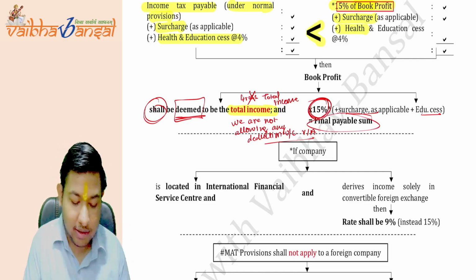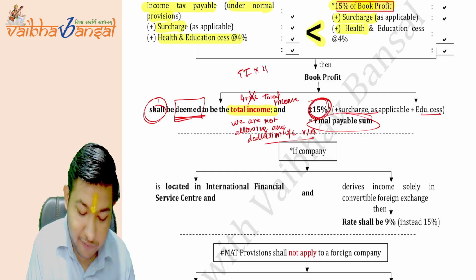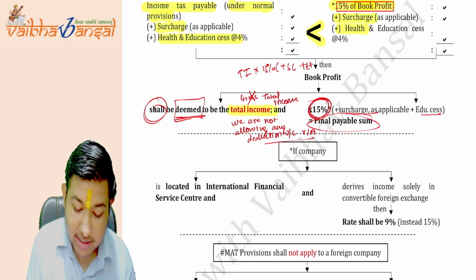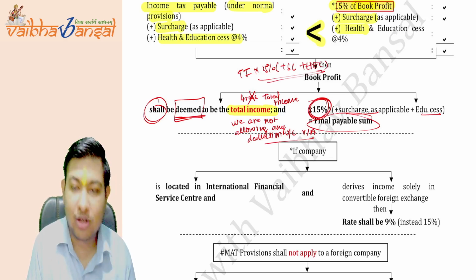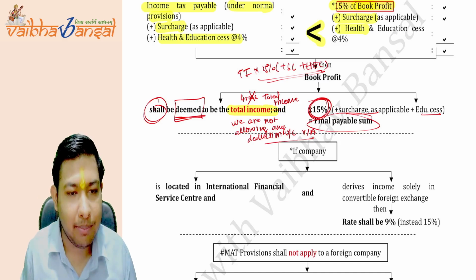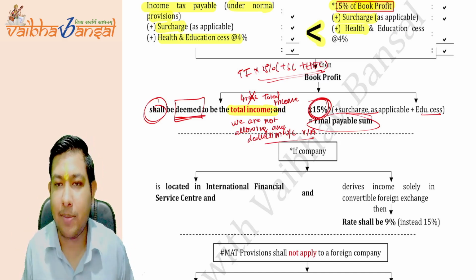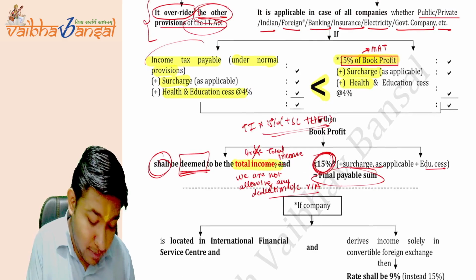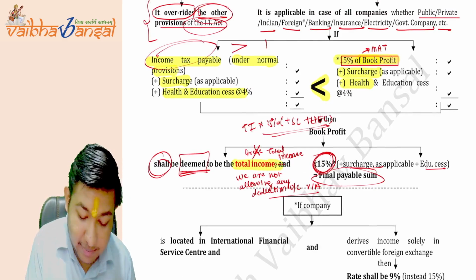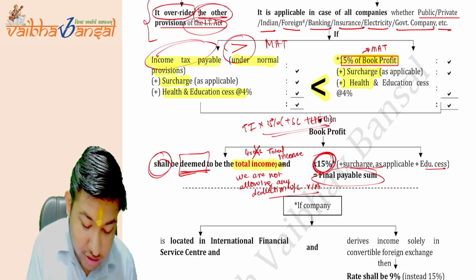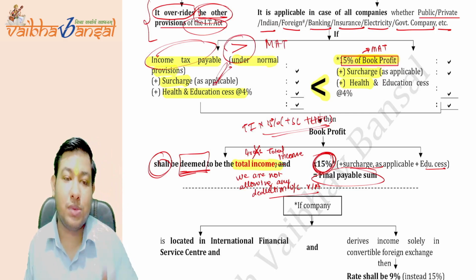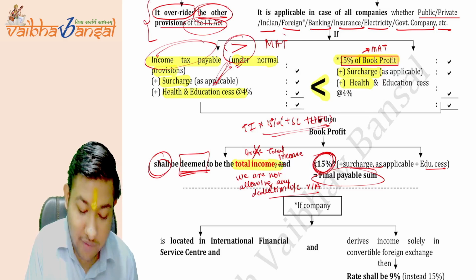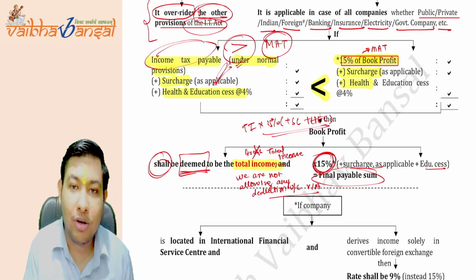The total income multiplied by 15% plus surcharge plus health and education cess is the total tax payable by the company. This is the minimum tax to be paid by the company. If the normal provision tax becomes higher than the MAT provision, then the normal tax needs to be paid, as this is higher. We need minimum tax, not the only tax.